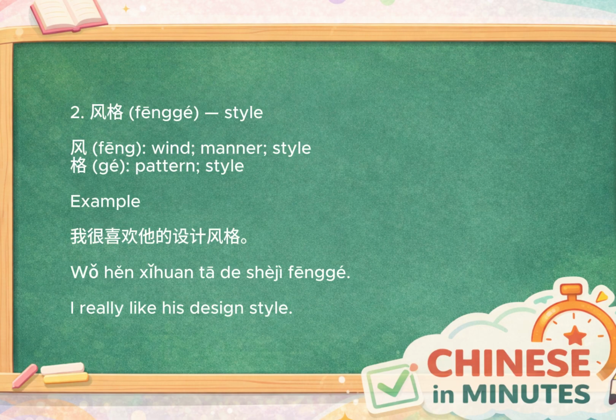Our second word is 风格, meaning style. The character 风 originally means wind, but it can also describe a distinctive manner or style. Combined with 格, which represents a pattern or characteristic form, 风格 refers to someone's unique style or way of expressing themselves. For example, 我很喜欢他的设计风格. I really like his design style. Just as the wind has its own feeling, every artist, writer, or designer has a style that people immediately recognize.